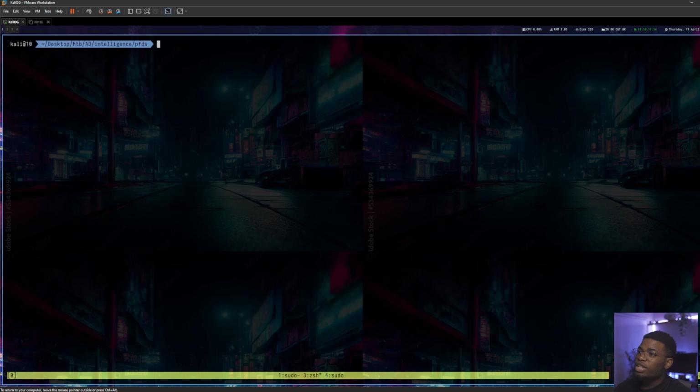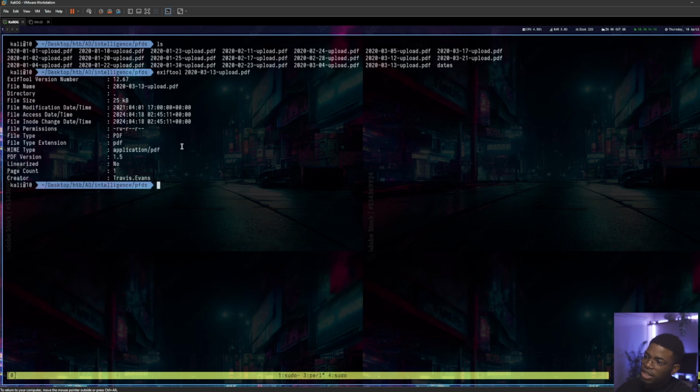So now what we want to do is, now that we have PDFs, there's a tool called ExifTool, which strips the metadata of a file and just spits it out to you. So if we run ExifTool on this PDF, you can see there's something called the creator. And the assumption is this is an actual user that created a PDF internally, and then it was uploaded to the website. And this came up in the real world. I downloaded 12 PDFs and extracted 12 different usernames from this that I was able to use to password spray, right? Or credential stuff, whatever it is I ended up doing.